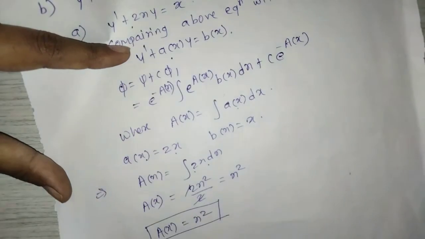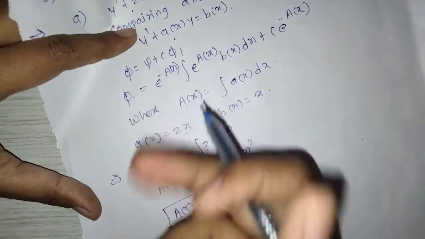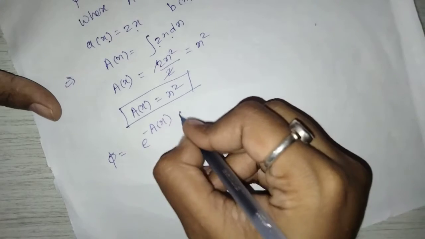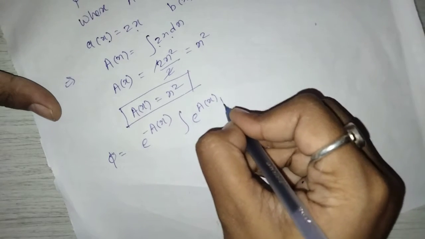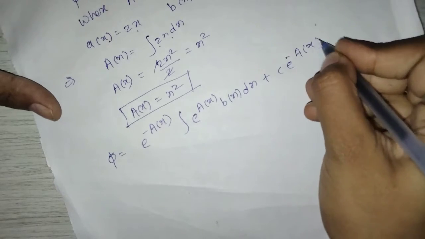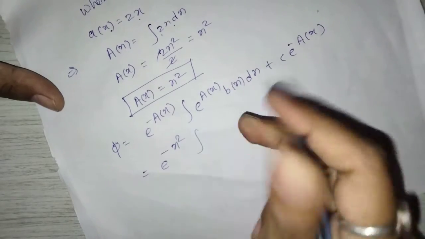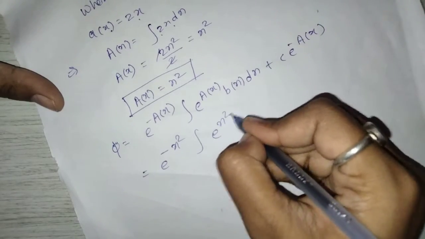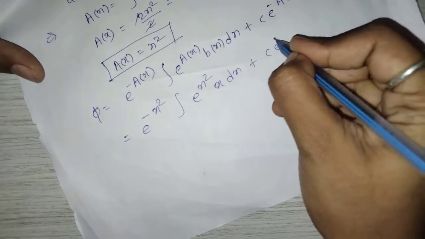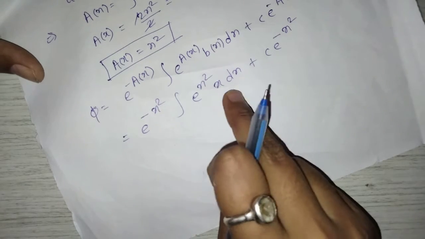Now compute psi, or write down this equation. Phi is equal to e raised to minus a of x into integration e raised to a of x b of x dx plus c into e raised to minus a of x. E raised to minus a of x is x square, into integration e raised to x square, and b of x is x, dx, plus c into e raised to minus x square. Now you can see that here we have e raised to x square x dx.